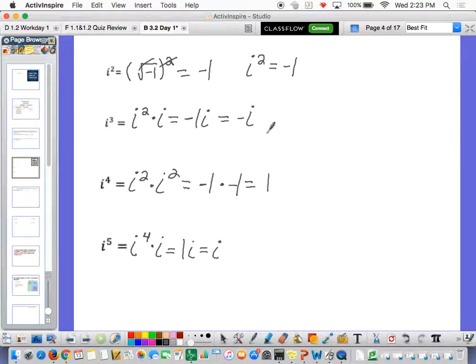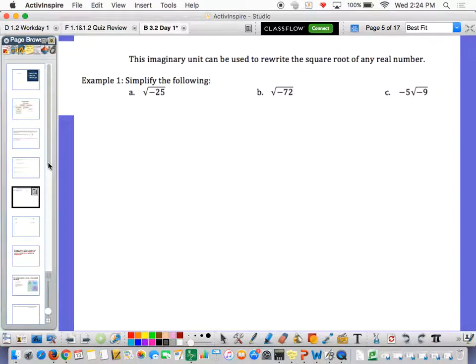If you're confused on this concept of i, all you need to understand, guys, at this point in the game, is that i is a way we can define negative square roots. If you're like, Baucom, you're crazy, what is this? There's a lot of really good stuff online you can look at for applications for it, but we're just not going to get into that quite yet because we're just trying to have the basic understanding of i.